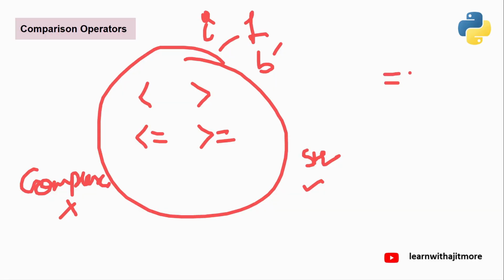And for double equal to and not equal to, is every data type combination allowed? Every one, string also, complex also, any combination you can use. Like one is complex, one is string. Anyway, answer is going to come false only, but there it is allowed.